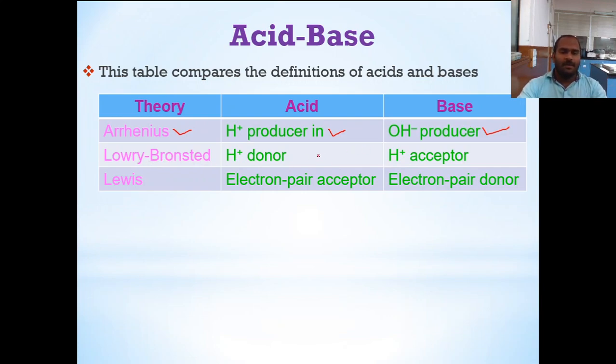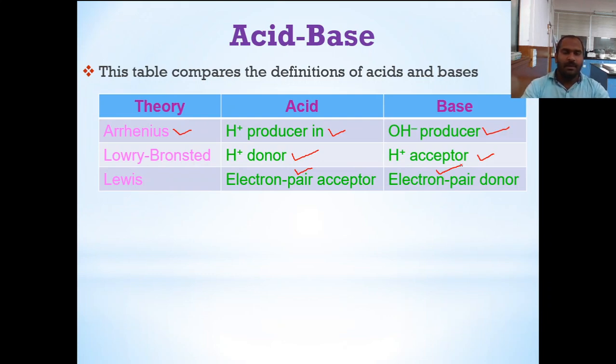According to Lowry-Bronsted, a proton donor, that is an H plus donor, is called an acid and a proton acceptor is called a base. And according to Lewis, an electron pair acceptor is called an acid and an electron pair donor is called a base. So this slide simply tells the comparison of these three theories.